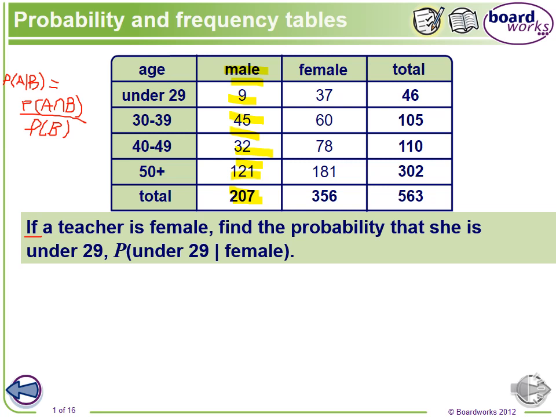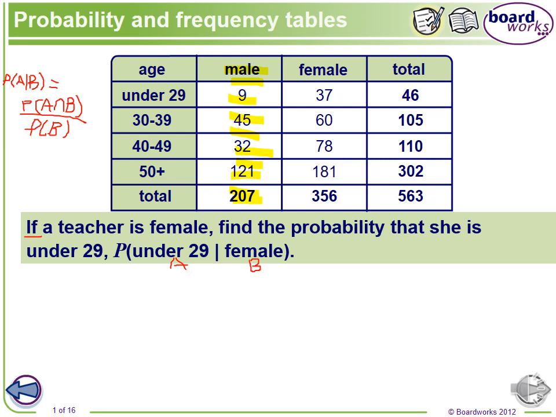So the probability of A given B, where A is under 29, and B, which is the condition, is that we know the teacher is female.